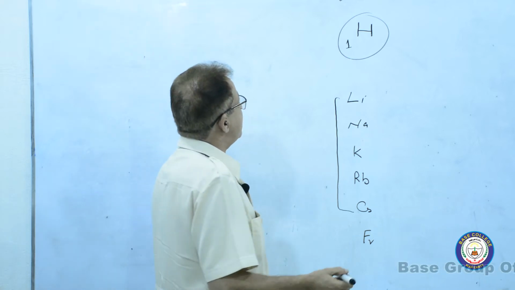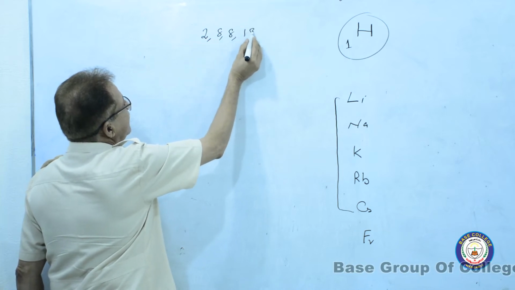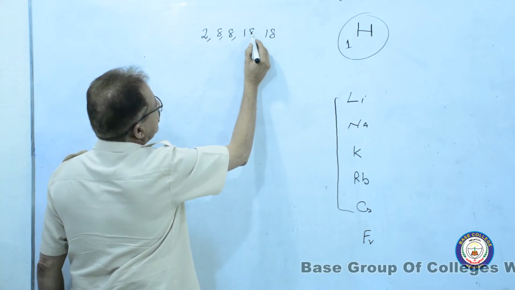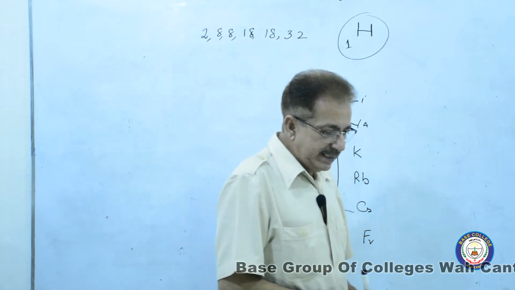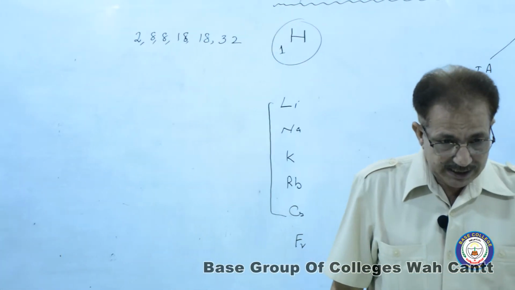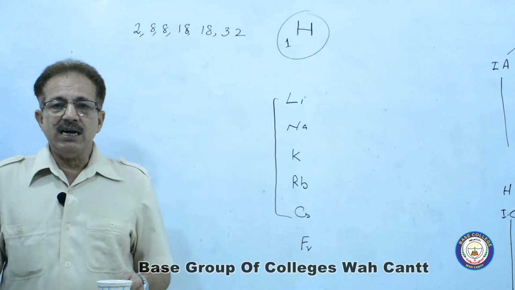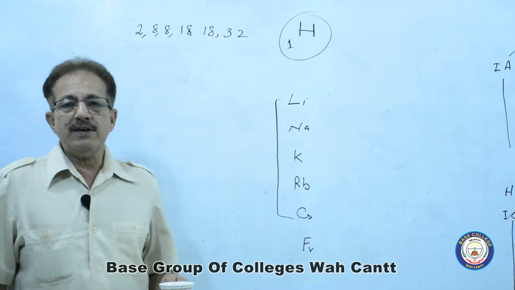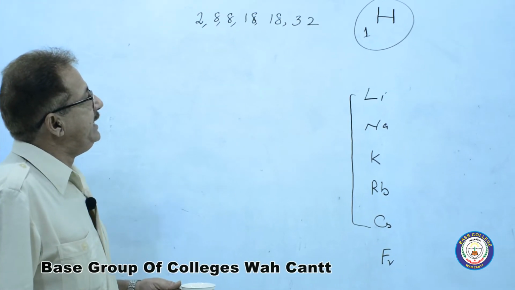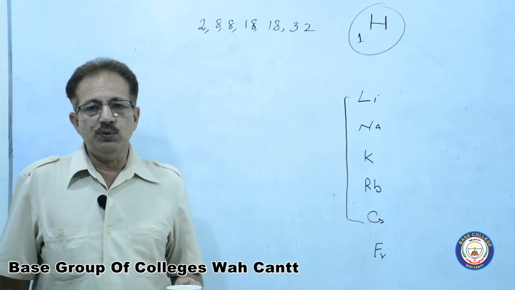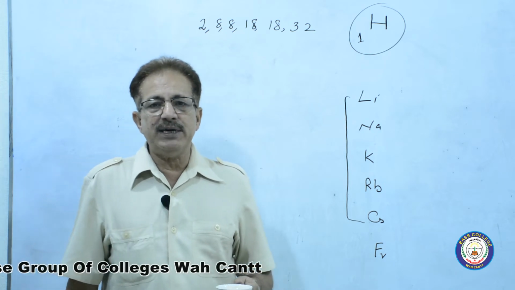Now I am telling you a number, that is 2, 8, 8, 18, 18 and 32. Some teachers call these numbers the magic numbers. Some teachers name them code numbers. It is up to you. You have to remember 2, 8, 8, 18, 18, 32. If you want to say code number, okay. If you want to call it magic number, no problem.